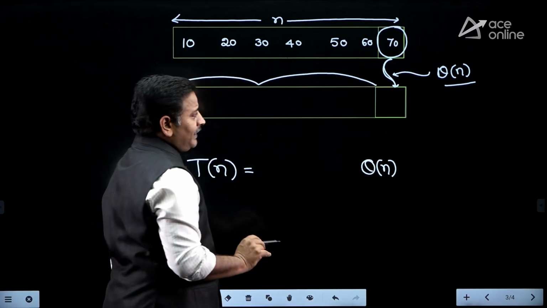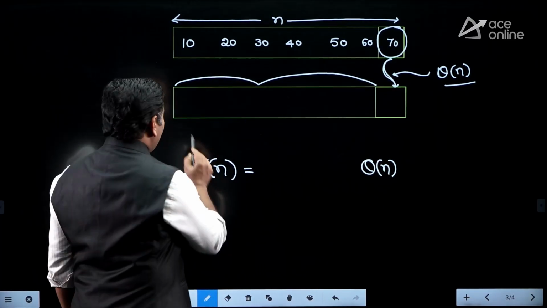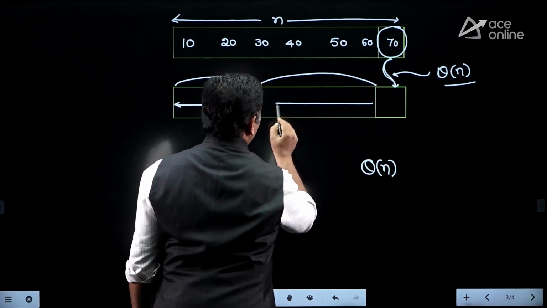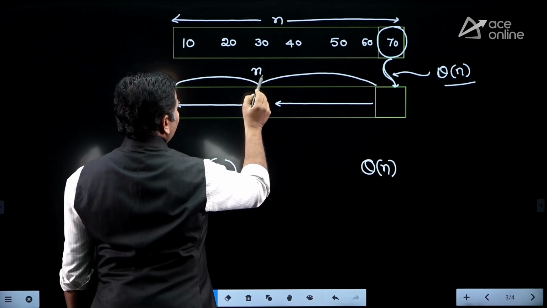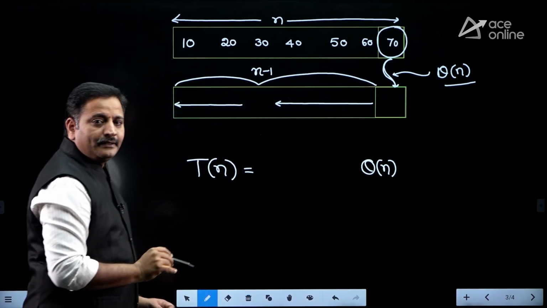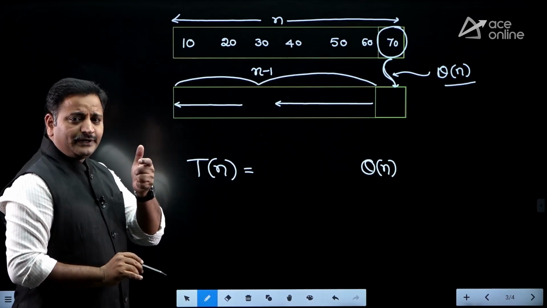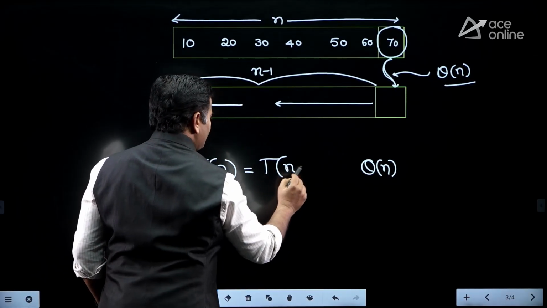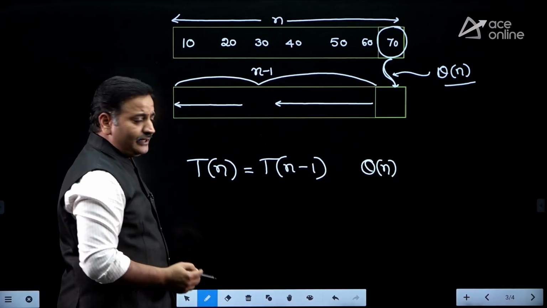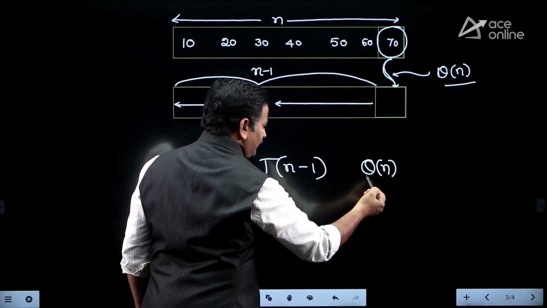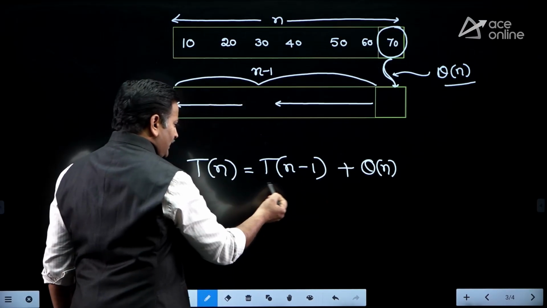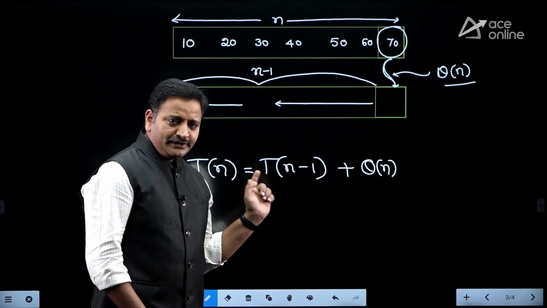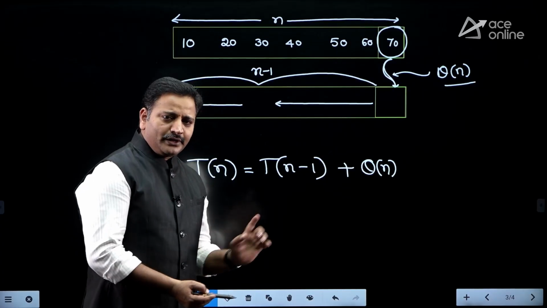After placing the pivot element in the proper place, how many elements are in the left subarray, friends? This left subarray contains exactly n minus 1 elements. Now, to sort n minus 1 elements, the time required is T of n minus 1. Right, friends? It is the time taken by the partitioning algorithm plus the time required to sort n minus 1 elements, T of n minus 1. Again, you can apply master theorem. There is one shortcut method for solving this problem.